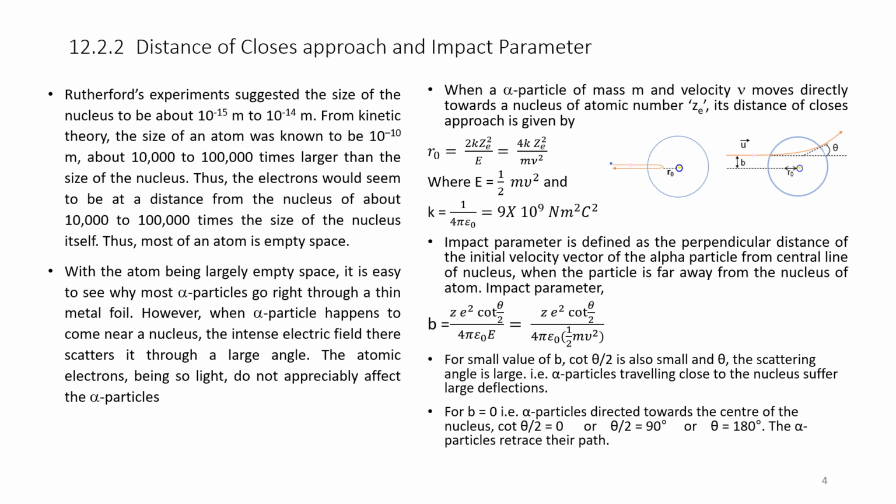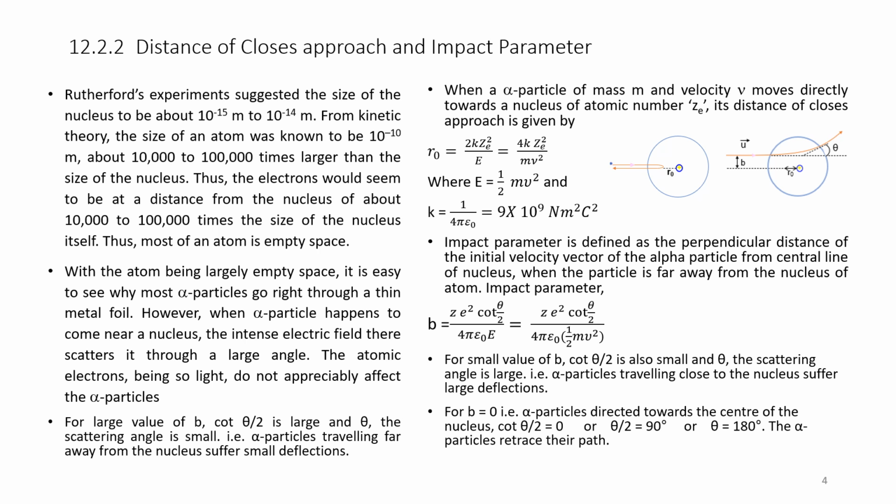For b equal to 0, that is, the alpha particle directed towards the center of the nucleus, cot theta by 2 equals 0, or theta by 2 is equal to 90 degrees, or theta is equal to 180 degrees. The alpha particles retrace their path. So when it is 180 degrees, the alpha particles retrace their path.